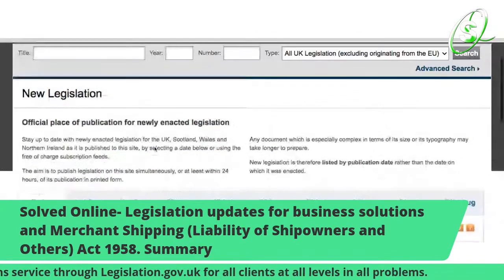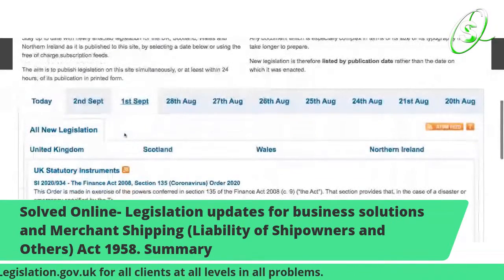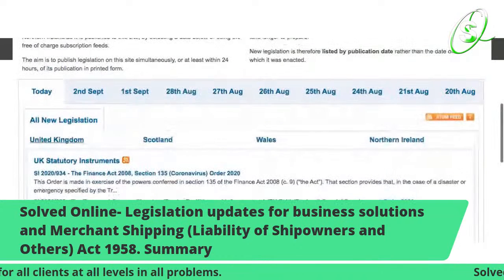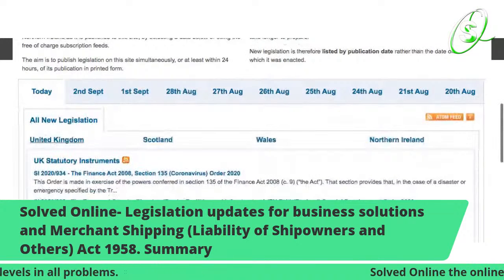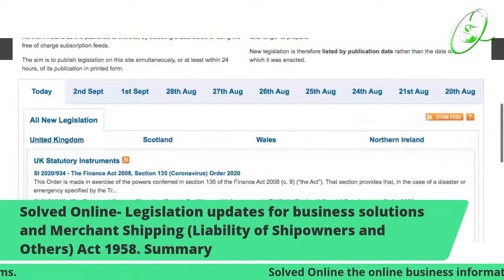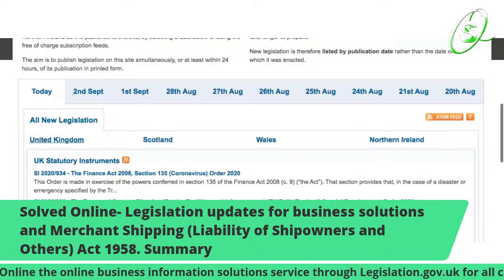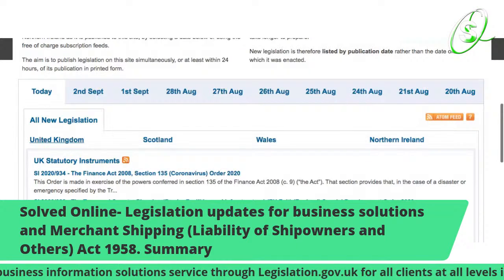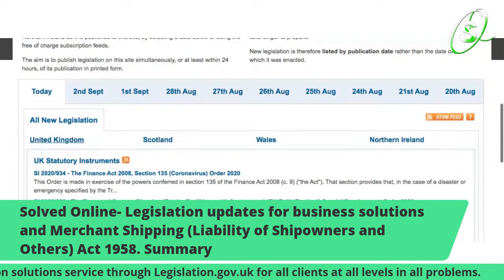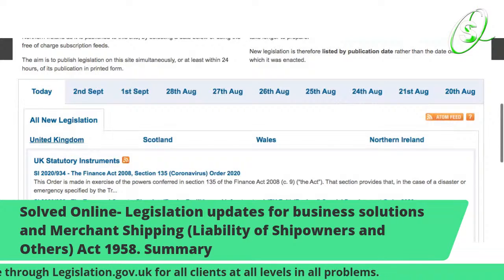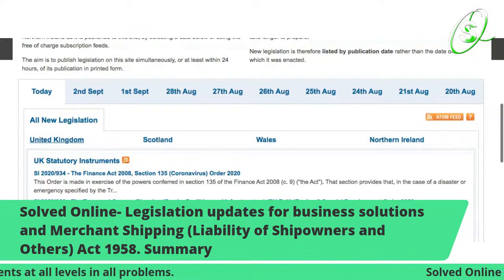Now, like I said, it's going to go down. The first one is the Finance Act 2008, Section 135, Coronavirus Order 2020. That's important. If you want to see what type of financial section they're talking about, just click on there and do your own revision.